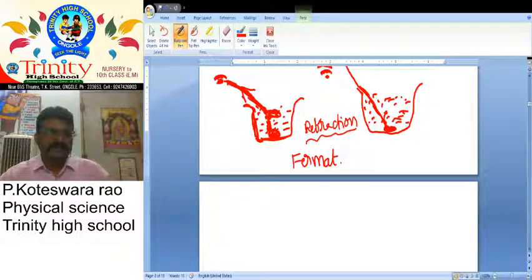Here there are two mediums. This is the first medium, this is the second medium. When a light ray travels fast in air, here we want to discuss mediums.